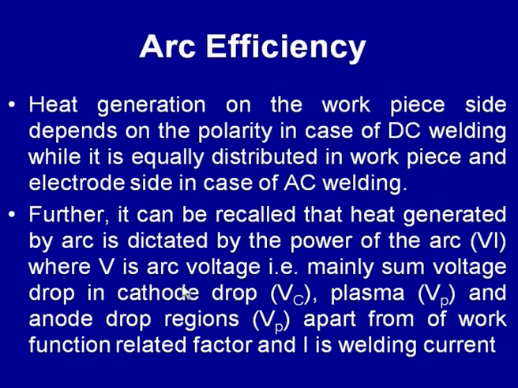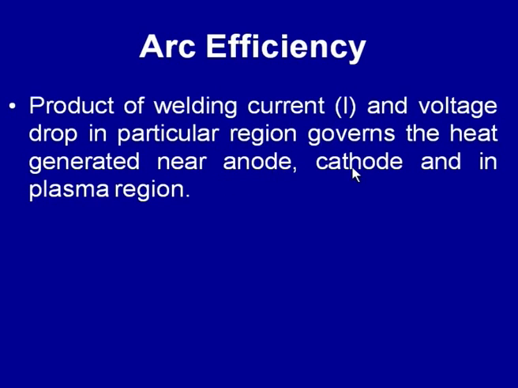Mainly these are the 3 voltage drops, and some small amount of work function related factors also affect the heat generated. The product of the welding current and the voltage drop in a particular region governs the heat generated near that zone, whether it is the anode drop zone, cathode drop zone or the plasma region.